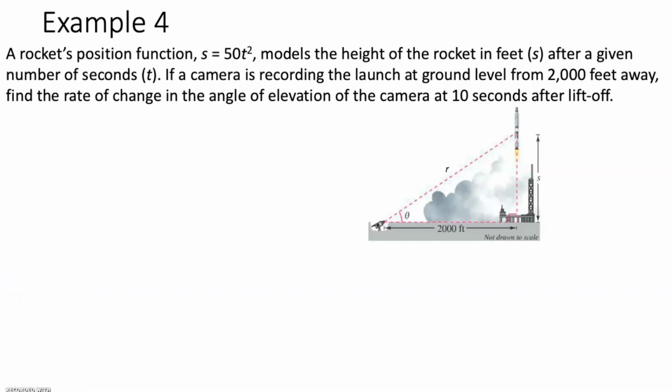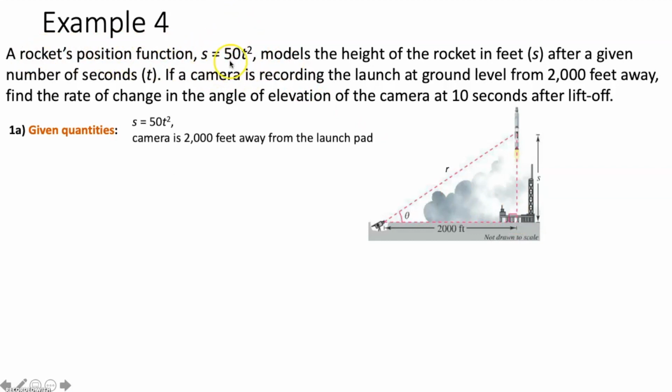Now, after we've labeled our figure, giving all constant measures a number and all changing measures a variable, we can move on to the next part of step one, which is to state all given quantities. So what are we given here? Well, we're given that the camera is 2,000 feet away from the launch pad, and we're given the position function for the rocket. It's S equals 50t squared. But I think that's it. So what are we trying to find then? What are quantities to be determined?